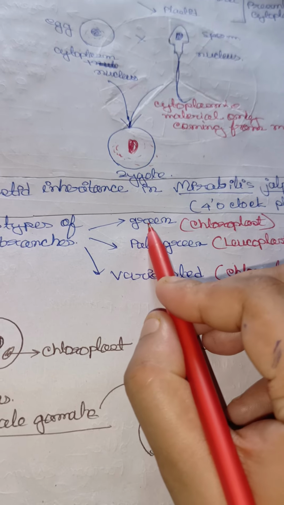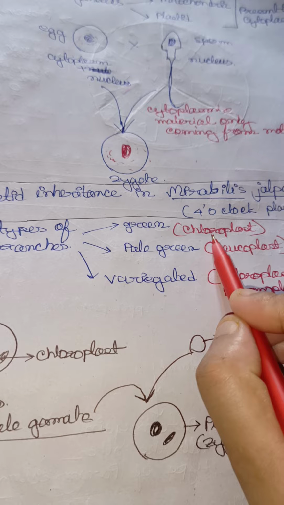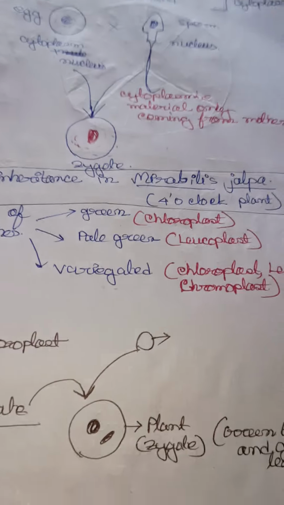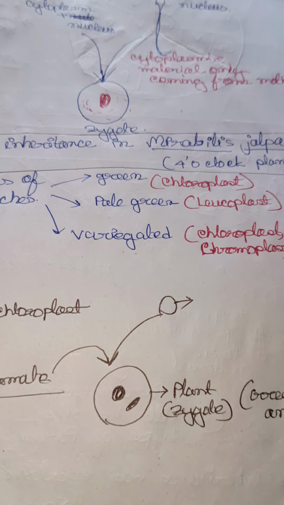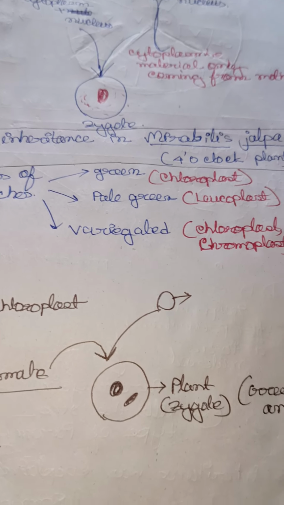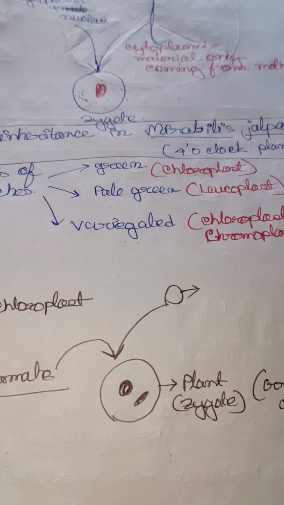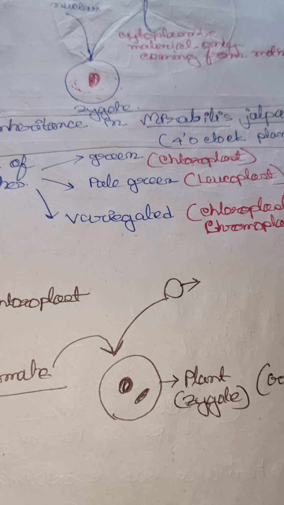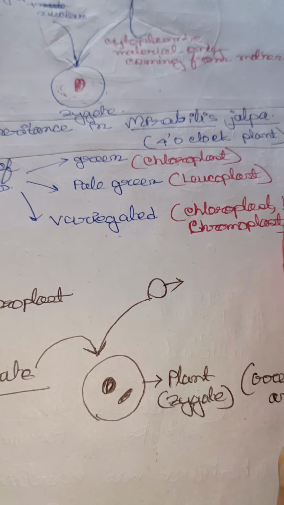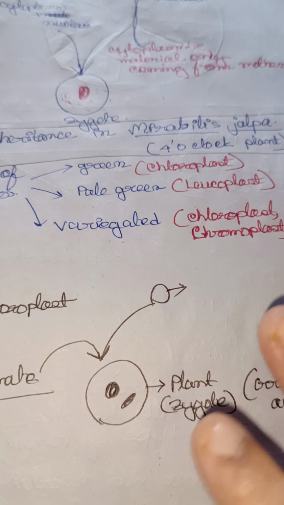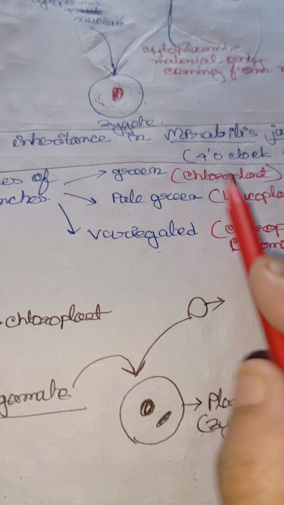In green branches only the green color is seen. Why? Because chloroplast is present. We know there are 3 different types of plastid: chloroplast, leucoplast and chromoplast, right? Chloroplast only gives the green color. Chromoplast gives all the colors except green, like in brinjal we have seen the violet color, tomato the red color, and different flowers differ in color. Why? Because of the chromoplast. Chloroplast gives only the green color, and leucoplast has no pigment, it only stores food.